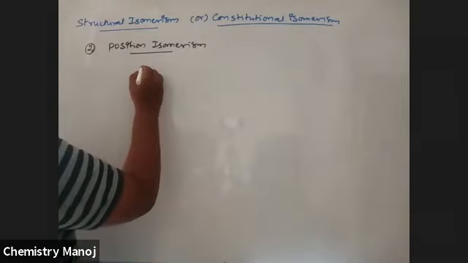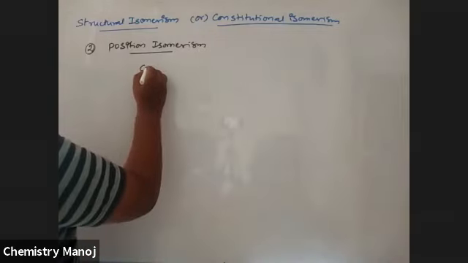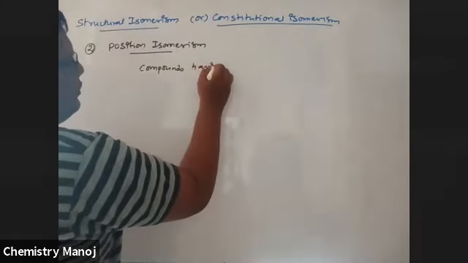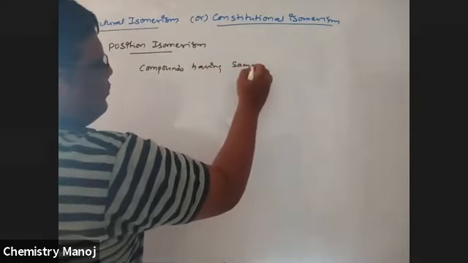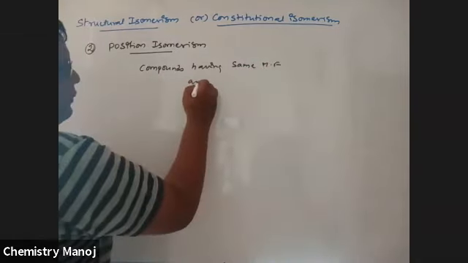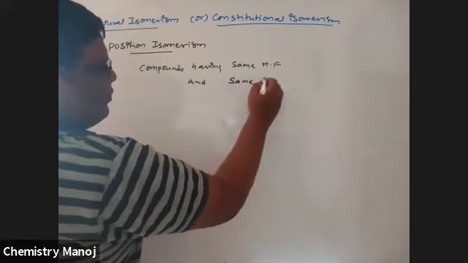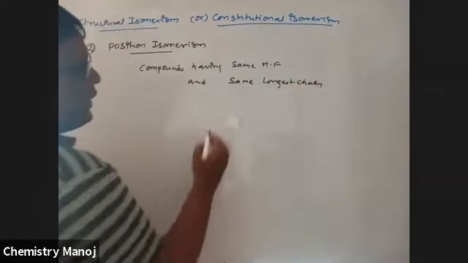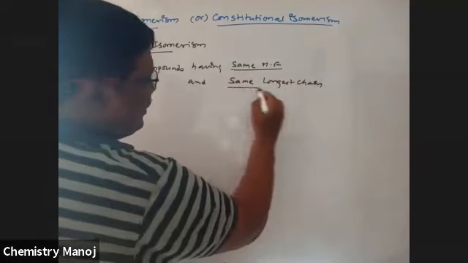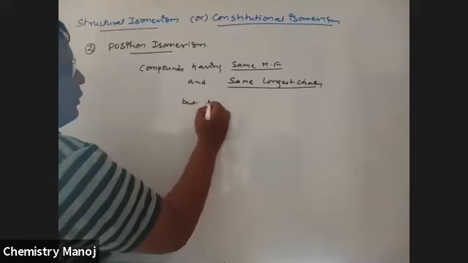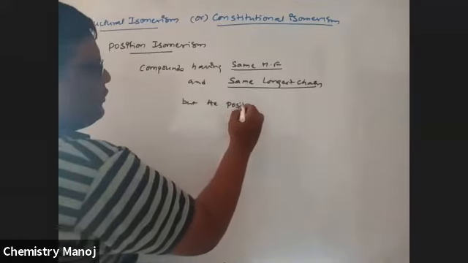Here also, compounds having the same molecular formula and the same longest chain. See here: same molecular formula, same longest chain, but the position of